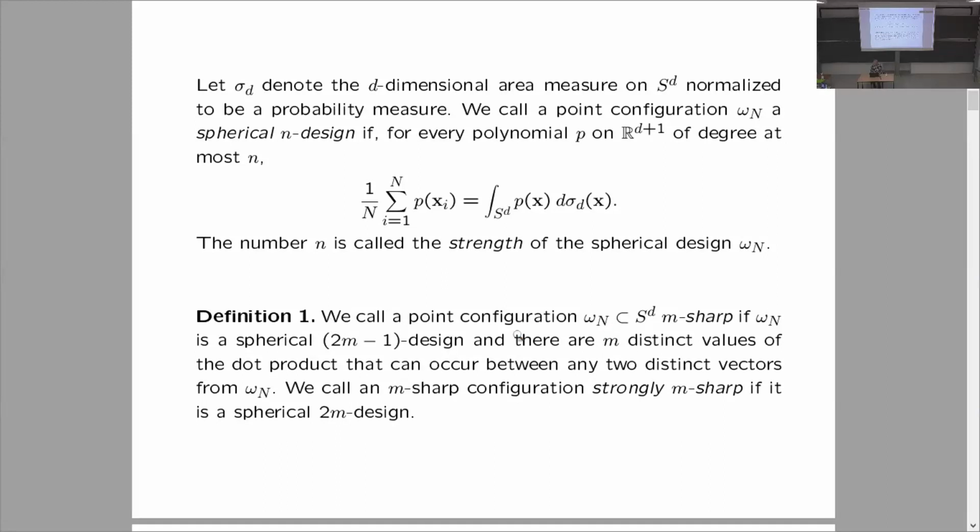Following Kohn and Kumar, recall that the point configuration omega n is called m-sharp. We say m-sharp to indicate the number of distances, if omega n is a spherical 2m minus 1 design, and there are m distinct values of the dot product between distinct points in omega n. We also want to separate the case when a sharp configuration is a design of order 2m. For the purpose of the talk, let us call them strongly m-sharp. That will mean that it's a sharp configuration, but a design of order 2m.